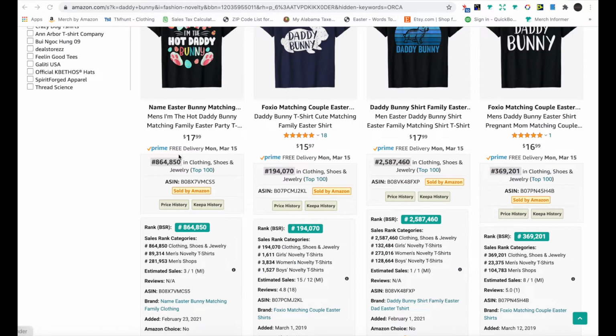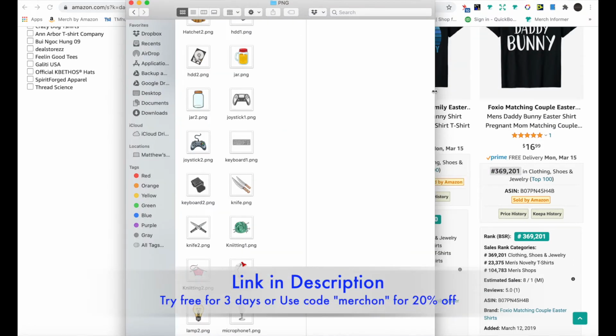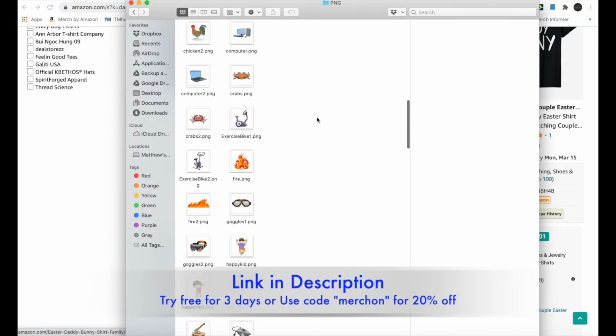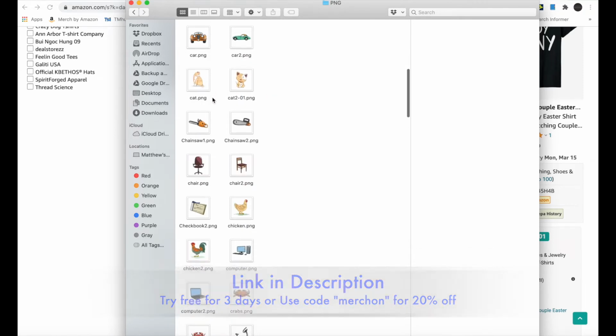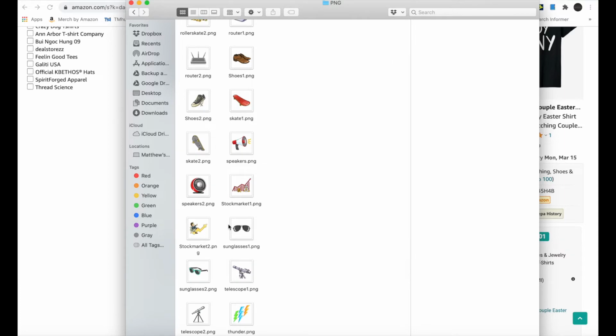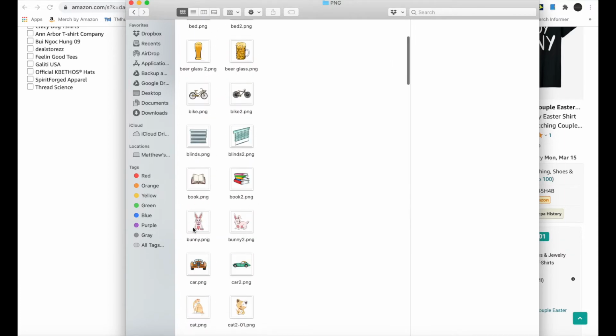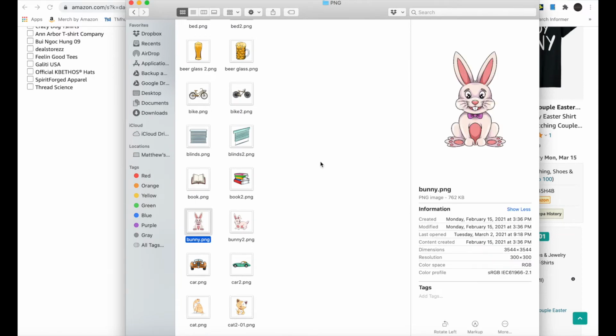Let's see if we got anything we could use. Merchant Former has these graphics every month that you could use. So there's a bunny right here, this for February. Okay, so we have some glasses right there. We got a bunny right here.